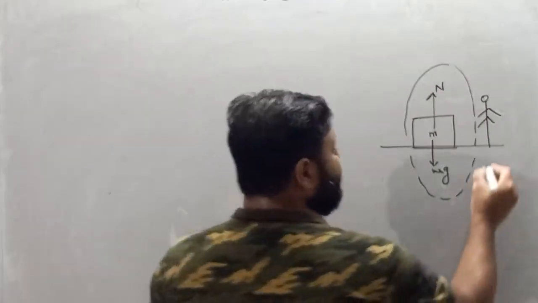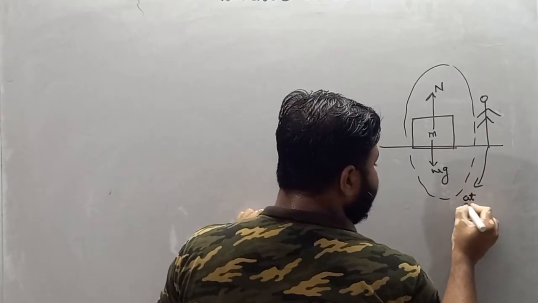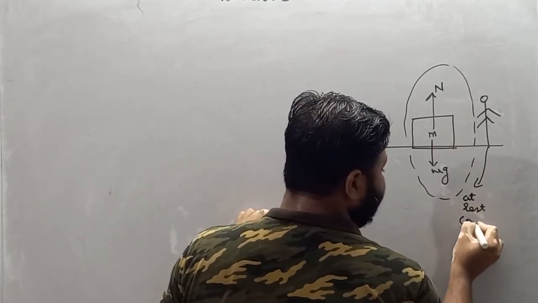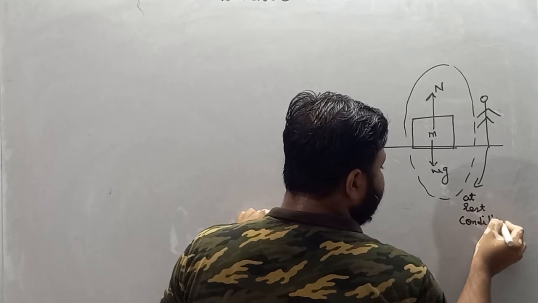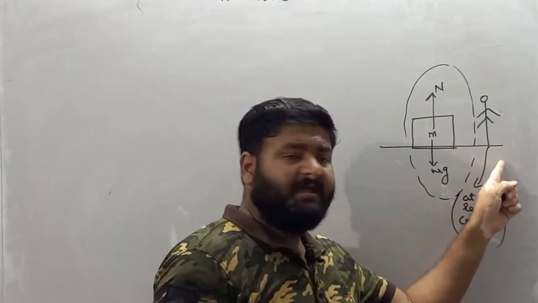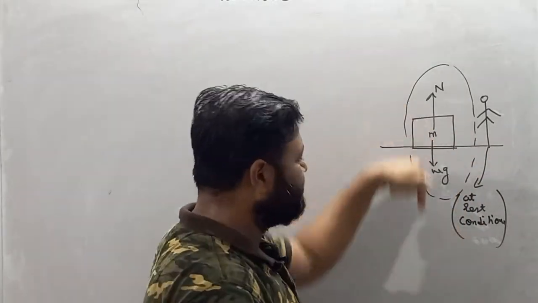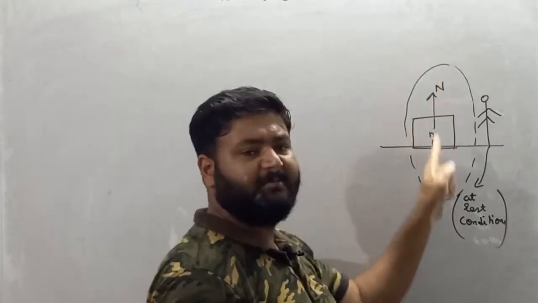It means this free body diagram is made by an observer at rest. Remember my dear student, if I am standing here and making the free body diagram of this object, mg is vertically downward and normal is upward.